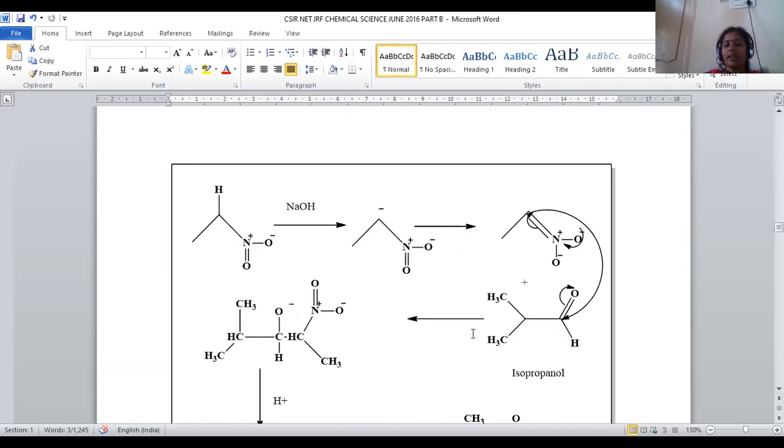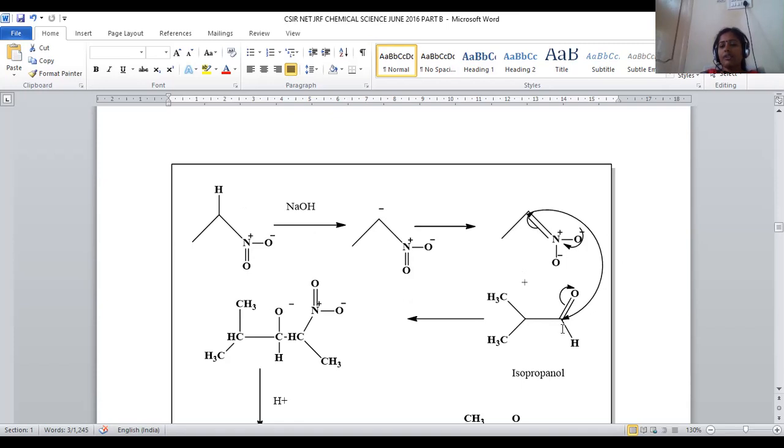In order to get this, we have a sequence of mechanism. First, we are taking nitroethane. The IUPAC name of this compound will be nitroethane. Nitroethane treated with sodium hydroxide, it will pull hydrogen from the alpha position and a carbanion will be formed. This carbanion is involved in enolic form, keto-enol tautomerism, being highly stable, and a resonance stabilized structure will be formed.